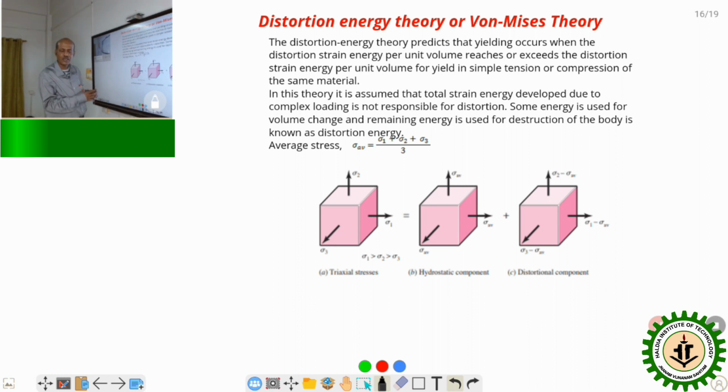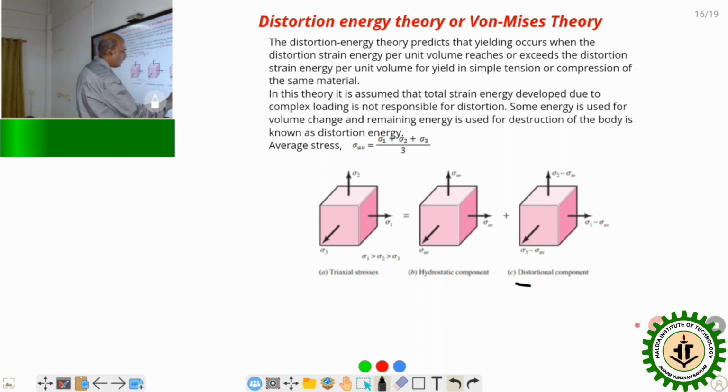So what we have calculated when the body is under a complex stress system: there are three principal stresses acting on three principal planes, at right angles to each other. That is the triaxial stress system. Okay, so this is used for volume change and some is used for destruction of the body.